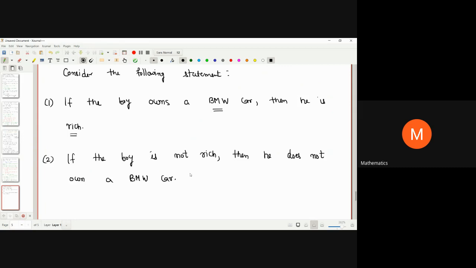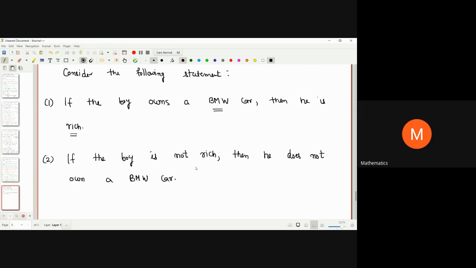car. If you notice, both of these statements are equivalent statements. If somebody has a BMW car, then obviously he is rich. Only if he is rich can he buy or own a BMW car. The first statement is, if the boy owns a BMW car, then he is rich. That is true. On the other hand, now we are starting with the right part first.